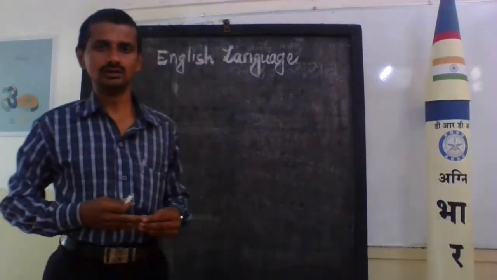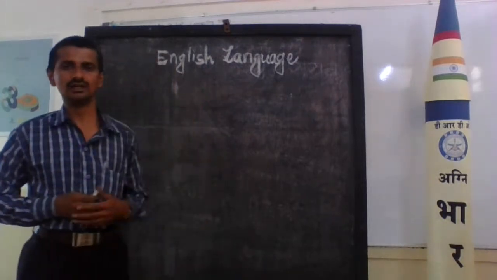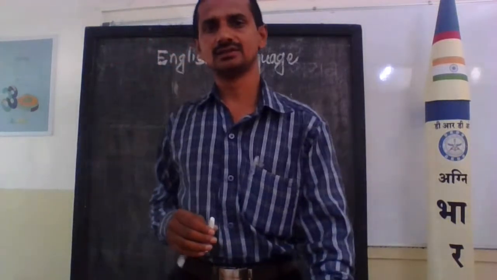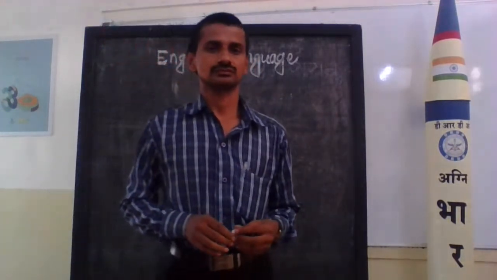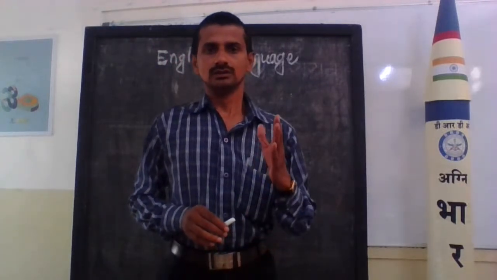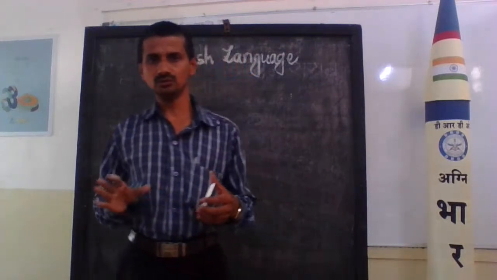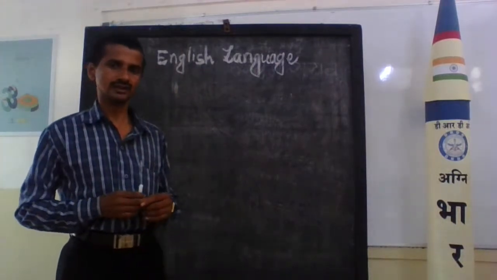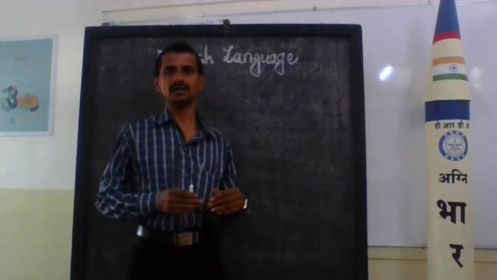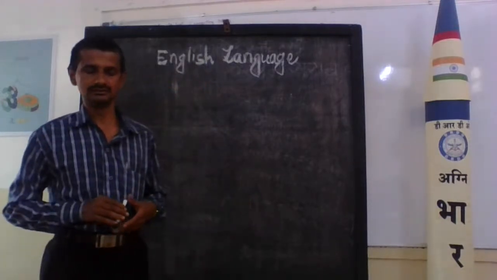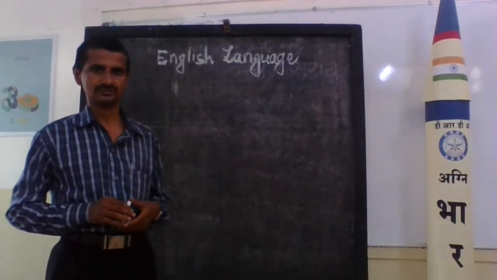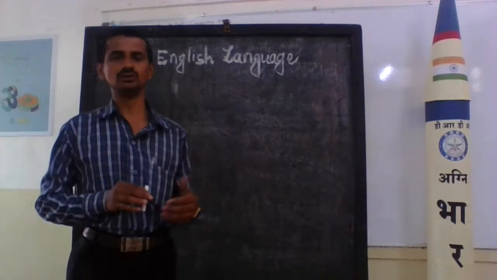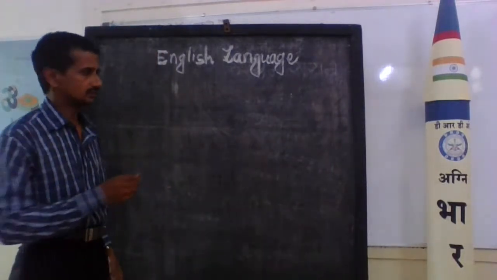Today we are going to learn about the English syllabus and the design of the question paper. Already we know what our syllabus is. Our syllabus is divided into four parts. The first part is the prose section, the second part is the poetry section, the third part is supplementary reading, and the fourth part is grammar and composition. So at first we'll concentrate on the first section, the prose section.